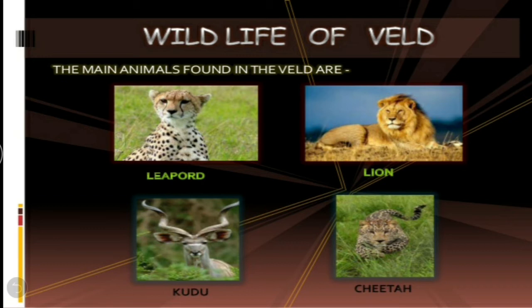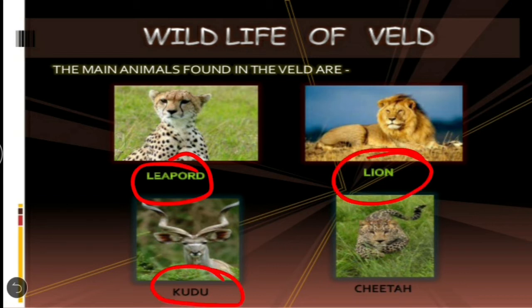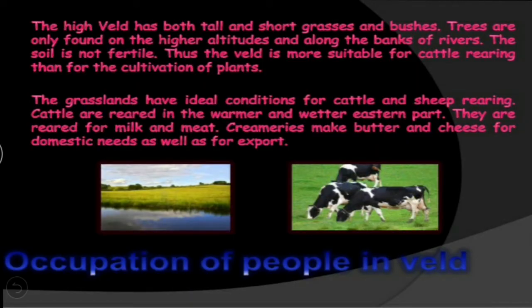So, these are the main animals which are found in the veld: leopard, lion, kudu and cheetah. The high veld has both tall and short grasses and bushes. Trees are only found on the higher altitudes and along the banks of rivers.